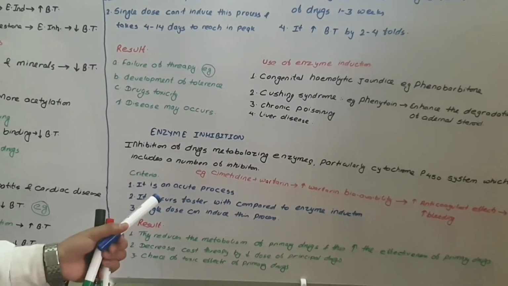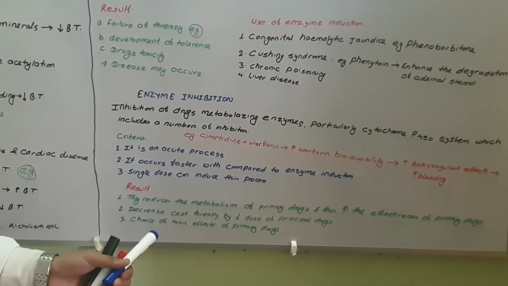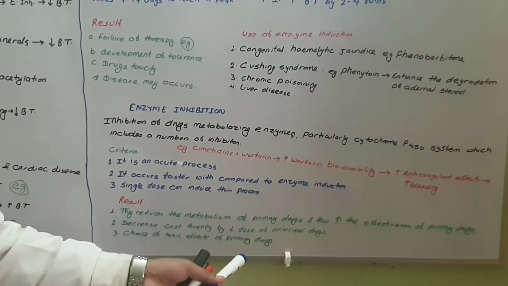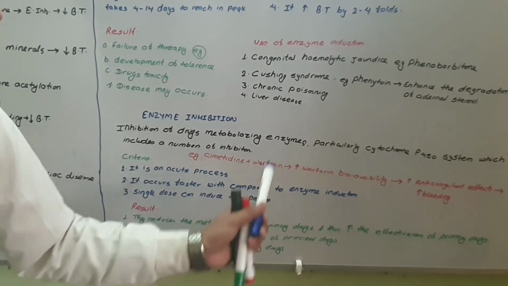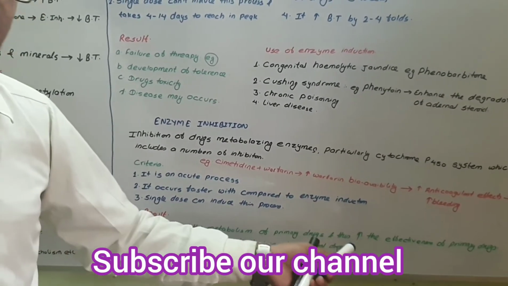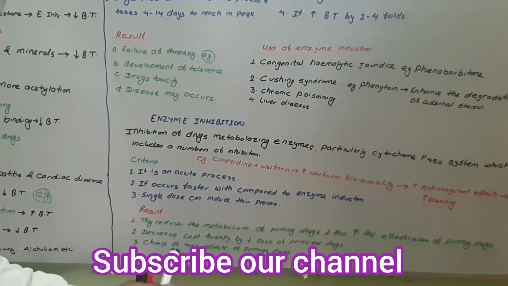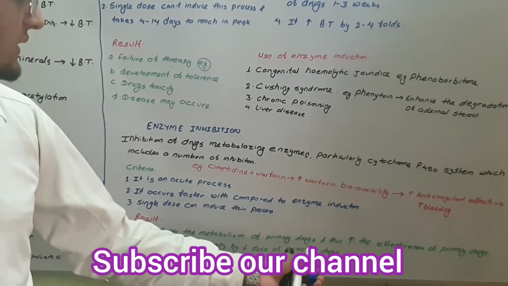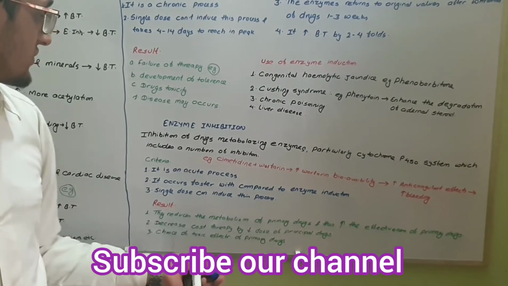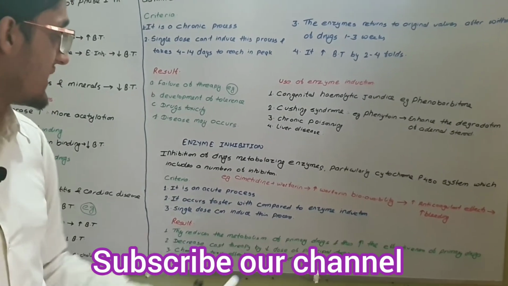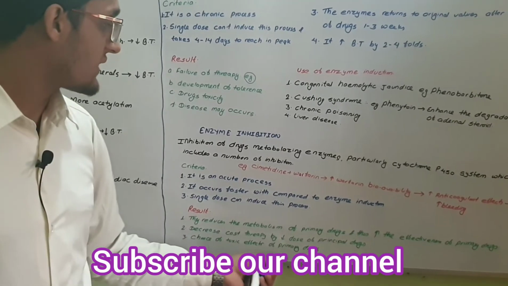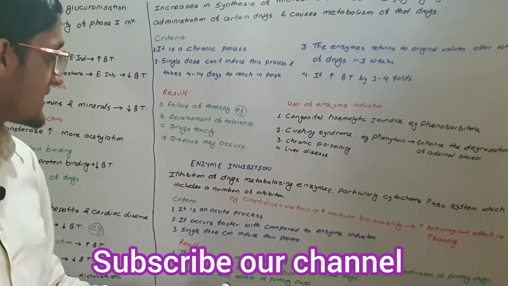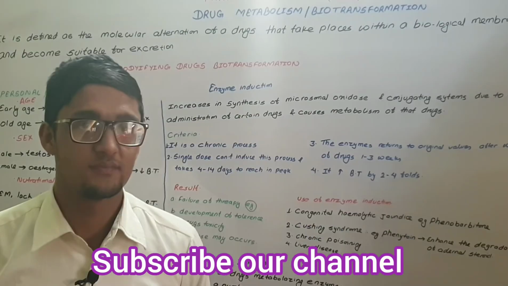And what are the results of enzyme inhibition? They reduce the metabolism of the primary drug, decreasing its biotransformation and increasing its effectiveness. There is a decrease in the cost of therapy because the primary drug is not biotransformed. There is also a chance of toxic effect of the primary drug, because its metabolism doesn't occur.